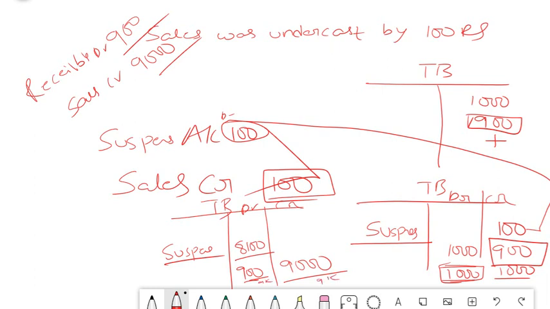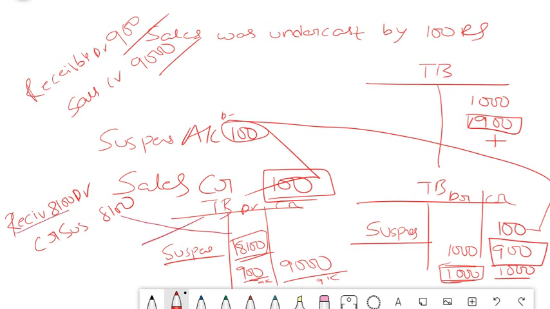So when you find out the actual error, what do you have to do? You have to increase your receivable balance. So you post a receivable entry of 8100 debit, and credit you have to do this suspense account, because you have already posted a debit of 8100 here. Now because you have identified that, you have to knock this off. Now you will simply credit, and both get knocked off, and your receivable comes into your trial balance as 8100.